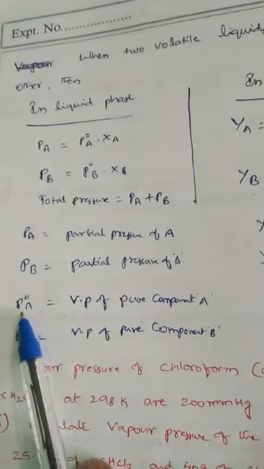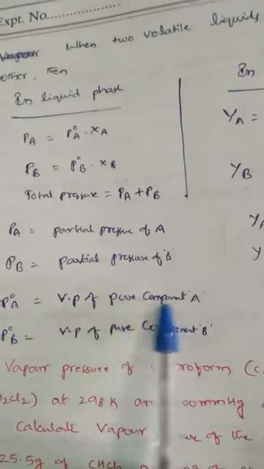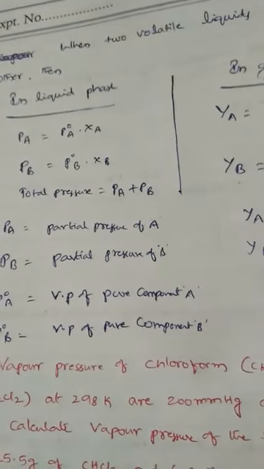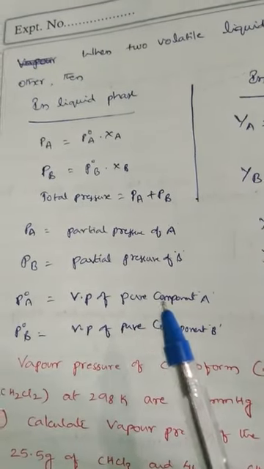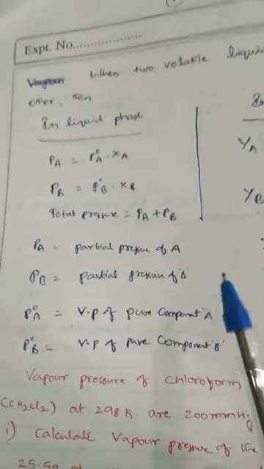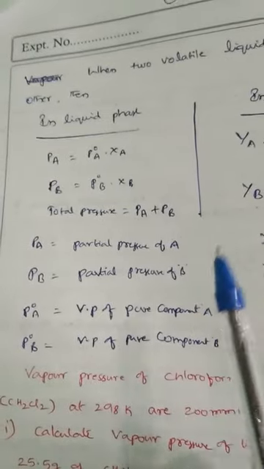P naught A means vapor pressure of pure component A, and P naught B is the vapor pressure of pure component B. When A doesn't mix with B, it exhibits the vapor pressure of the pure component. If it mixes with B, it exhibits the partial vapor pressure.